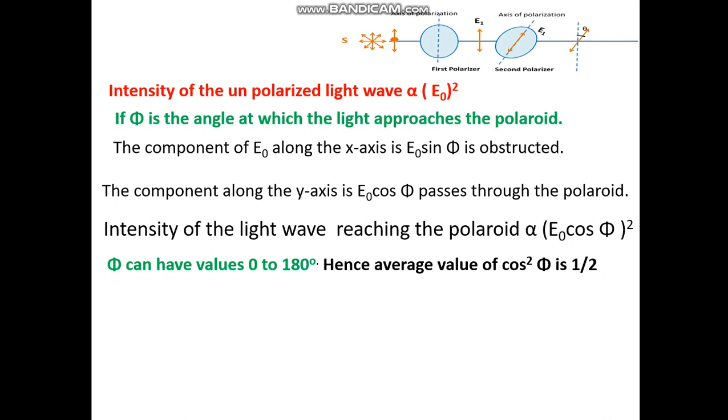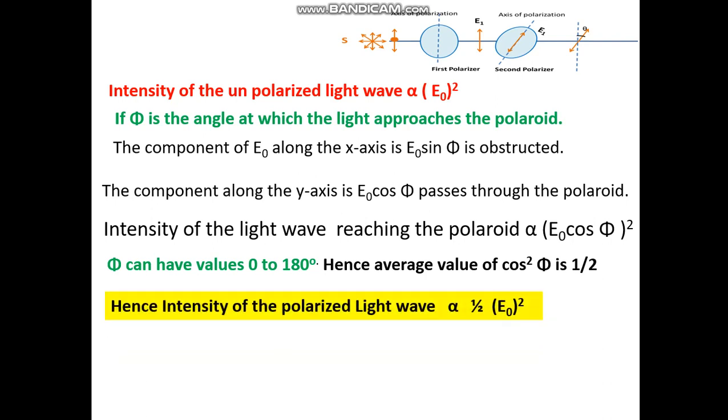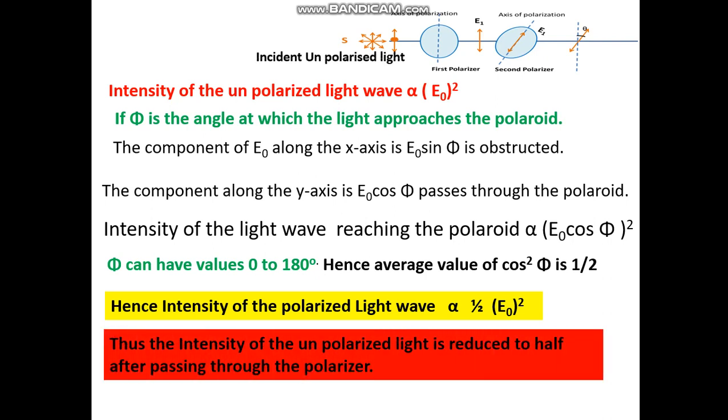Phi can have values 0 to 180 degrees. Hence, the average value of cos square phi is half. Hence, intensity of the polarized light wave is directly proportional to half of E naught square. Thus, the intensity of the unpolarized light is reduced to half after passing through the polarizer.